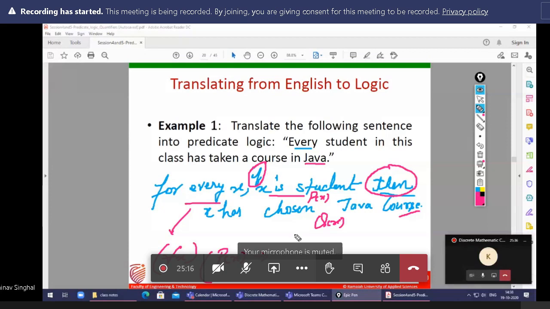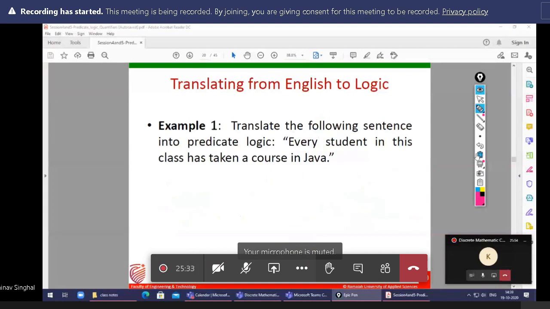So it is Px implies Qx. You need to identify this, because after this I will explain the two quantifiers, every and there exists, meaning some, and then give you 2-3 examples. Now next example.